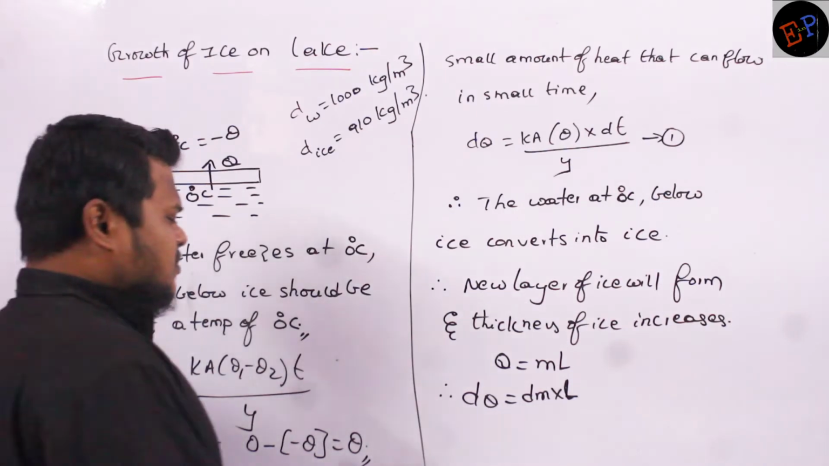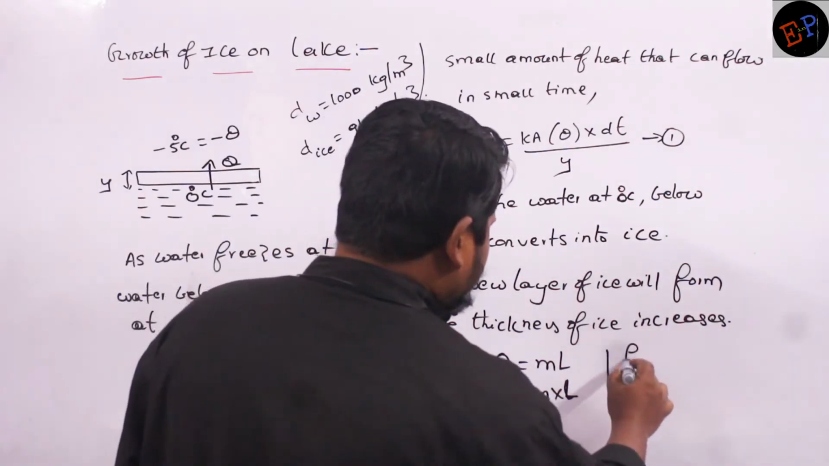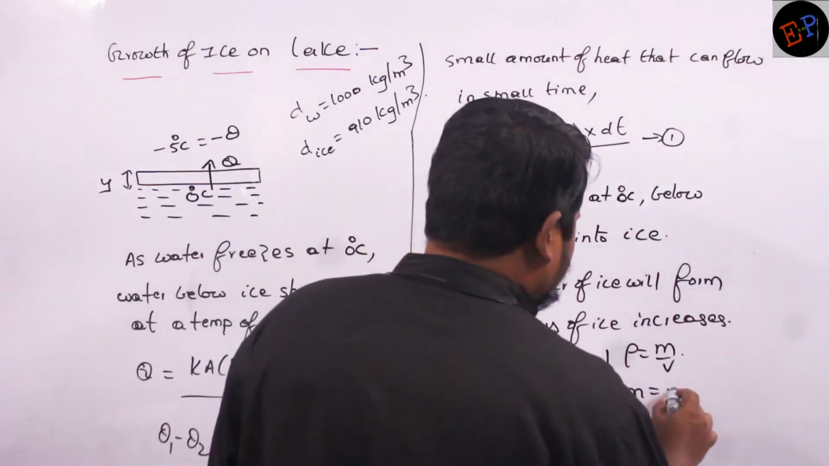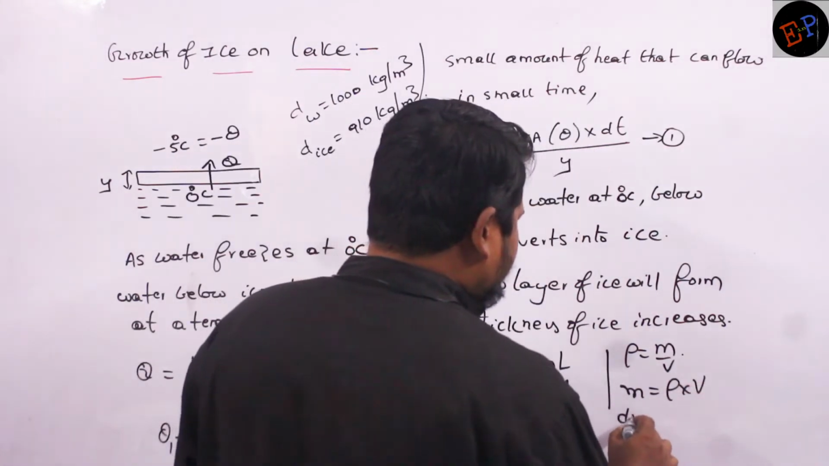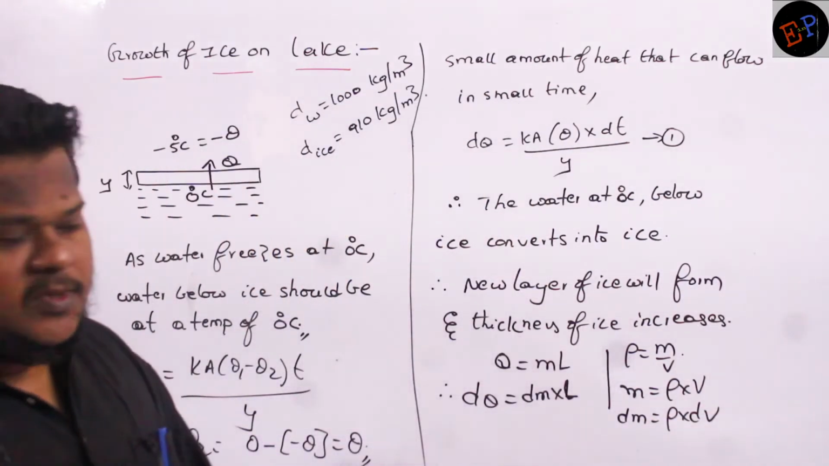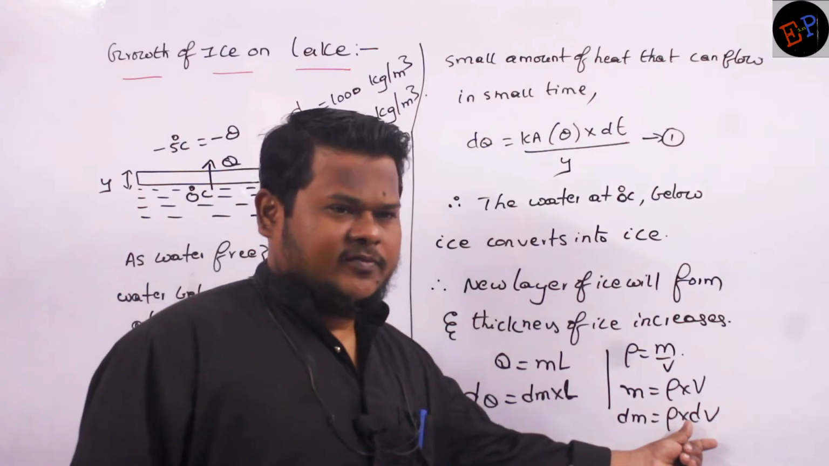Okay. So dm, we know that density is equal to mass by volume, no? So therefore, mass can be written as density into volume. So dm can be written as density into dV. I can write like this, no? Small amount of mass, the small amount of volume of ice which is formed.